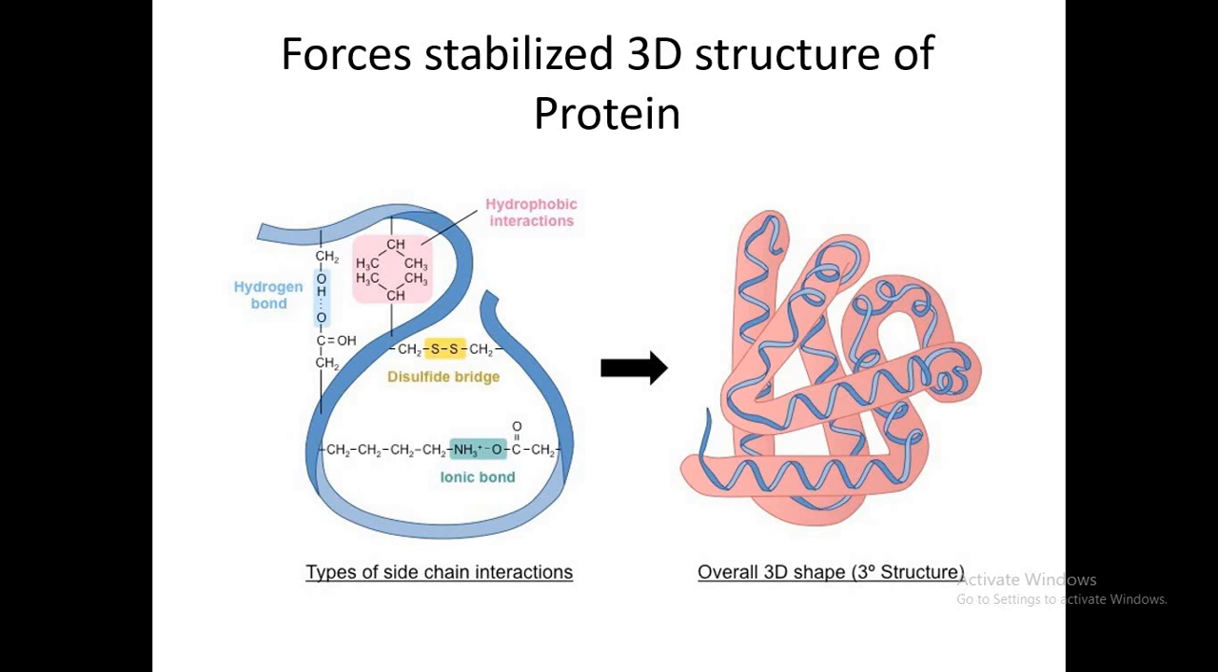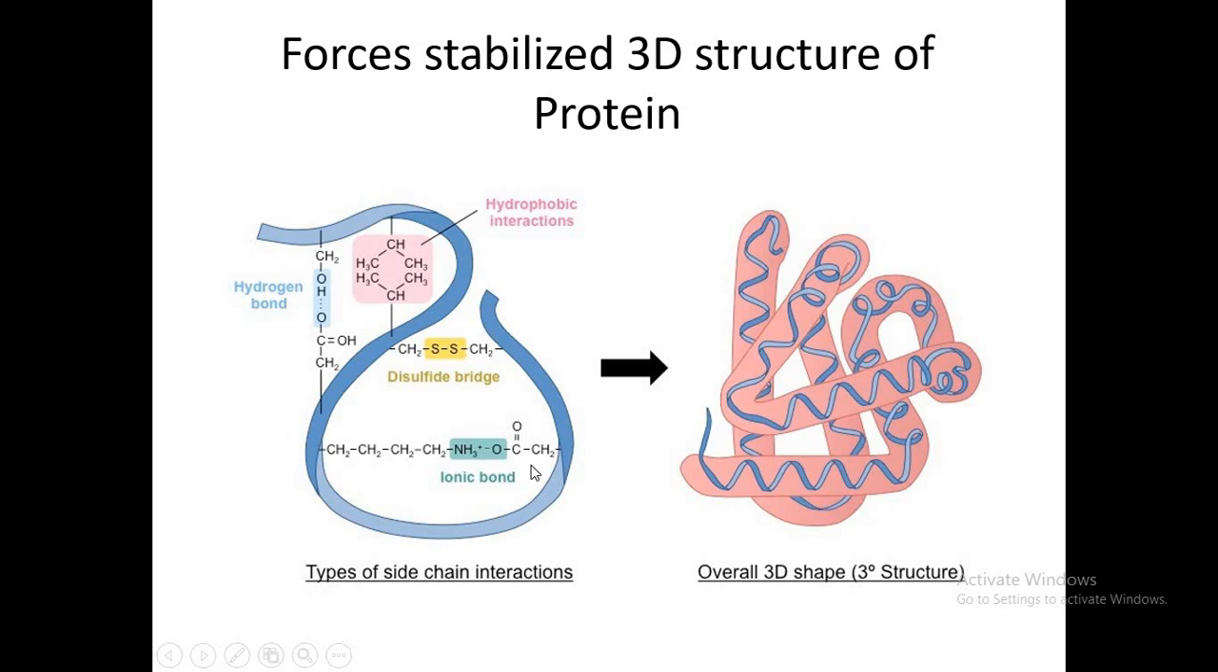Some are polar, some are positively charged, some are negatively charged, and some are non-polar. So how do these amino acids help the protein to fold itself? We have a diagram here. This is a protein polypeptide chain, and it has various amino acids, maybe 200, 300 or so on.